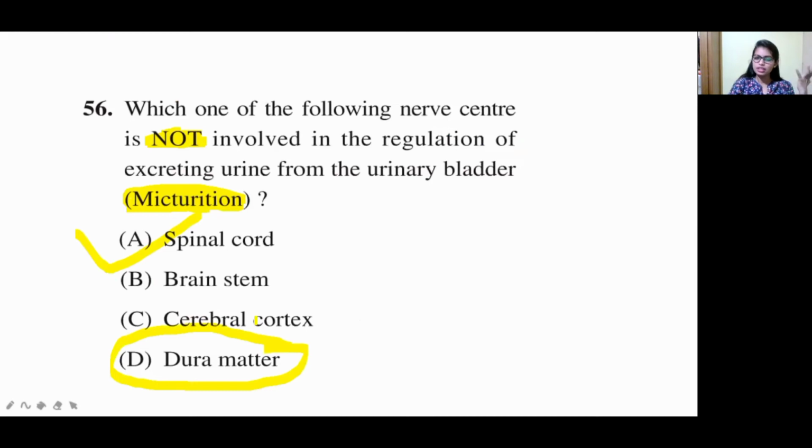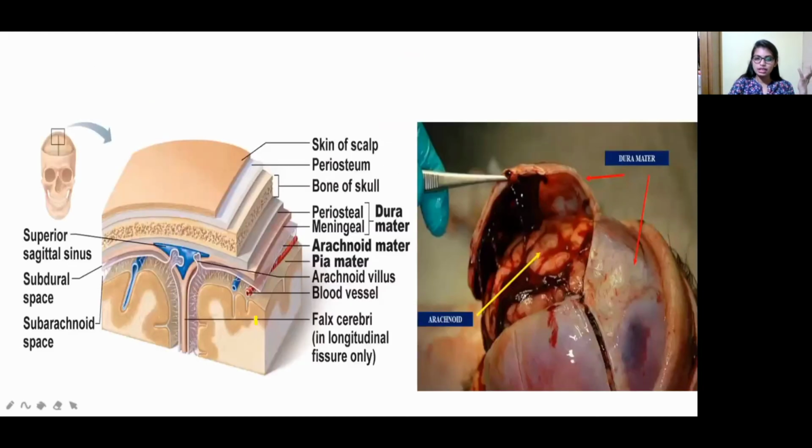So now what is the dura mater? See here, this is present as a protection. So our brain is the master gland, right? It's very sensitive, because for any function performed, the brain is the master. So that's why this brain has to be protected in a very special manner.